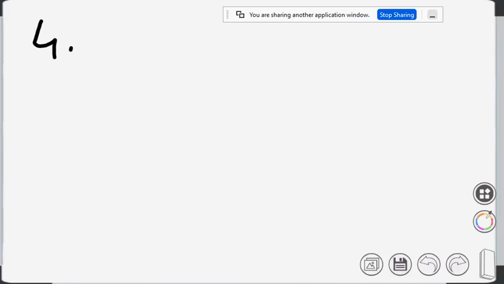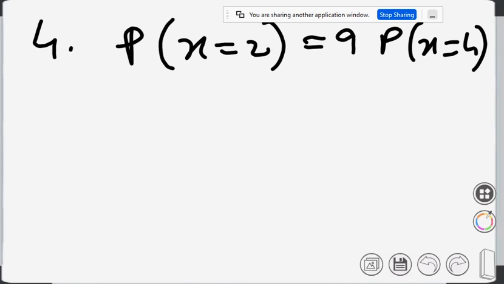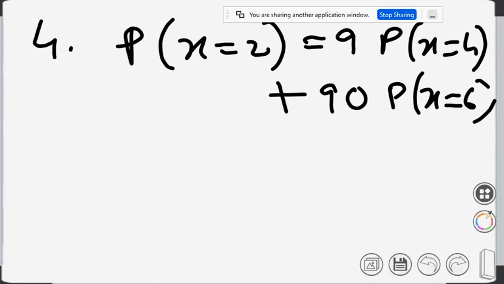If x is a Poisson variable such that probability x equals 2 is equal to 9 times probability x equals 4 plus 90 times probability x equals 6. Find the mean and variance of x.